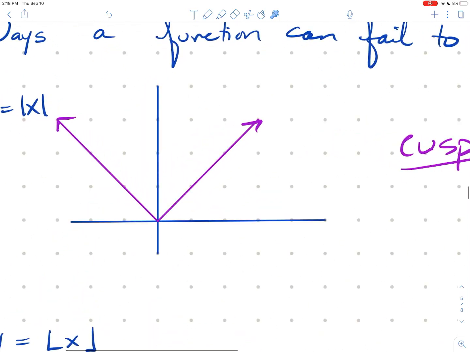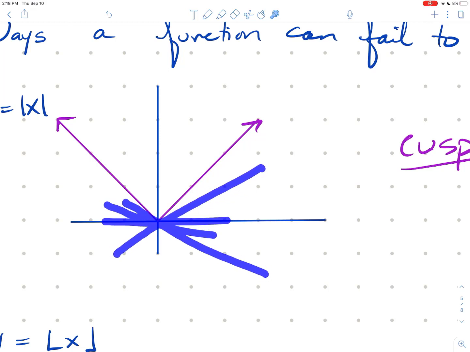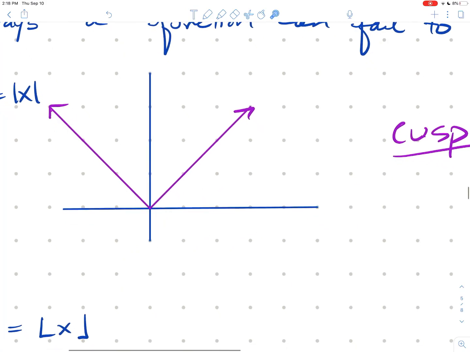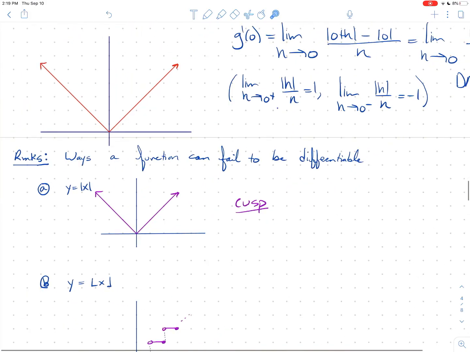Let's zoom in. I want you to imagine with me tangent lines at this point. The big takeaway is there's not just one tangent line. There's a tangent line, there's a tangent line, there's a tangent line. There are actually infinitely many tangent lines. And so the problem is there are too many tangent lines. There's not one unique tangent line that the function looks like the closer you zoom in. But anytime you see a graph with a sharp cusp point, a corner of some sort, then the function's not going to be differentiable, though it might be continuous there.